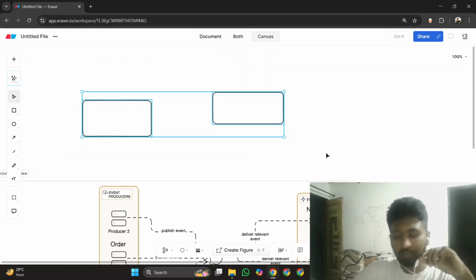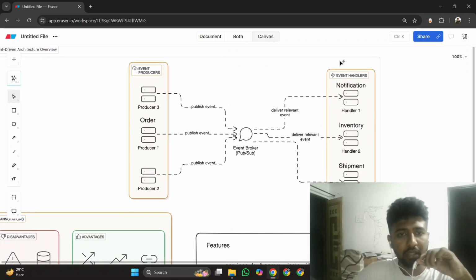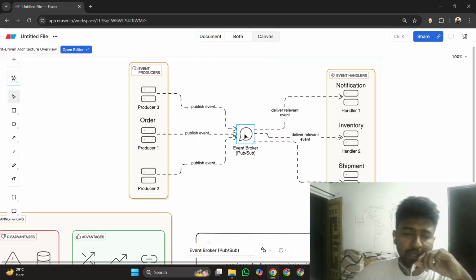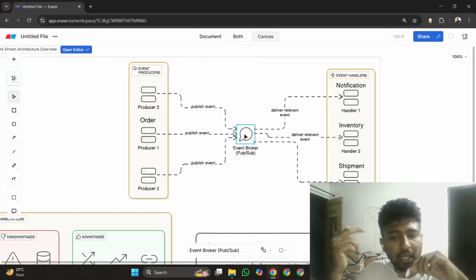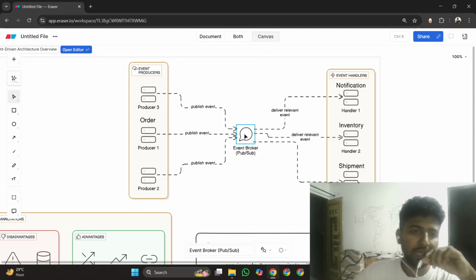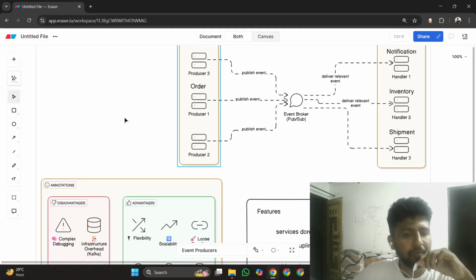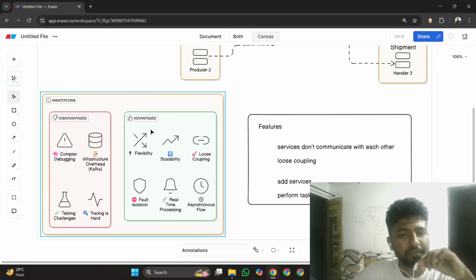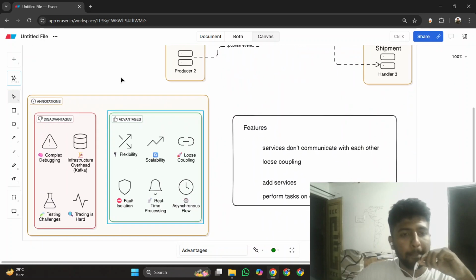Okay, so we have discussed how we can implement event driven architecture, the basic workflow of event driven architecture. We have discussed the examples of brokers like Apache Kafka and RabbitMQ. Apache Kafka is really popular and RabbitMQ is also, they are equally popular, I'll say. So if you want to choose any of them, you can choose any of them, but Apache Kafka has an edge, I'll say. So both are the same, choose whatever you want.